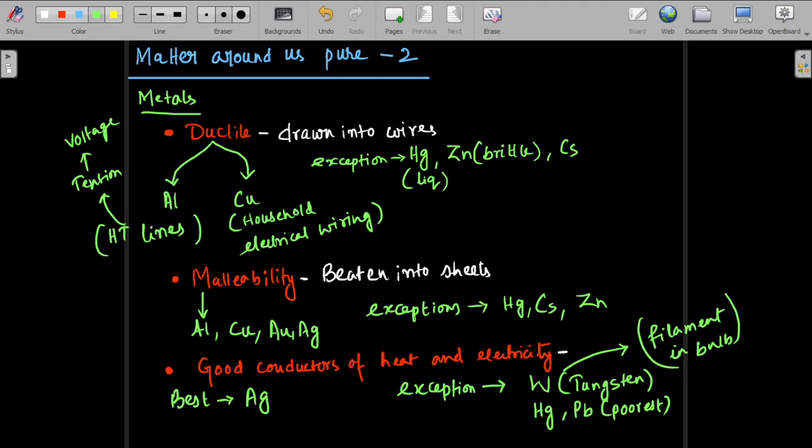We already know that aluminum and copper are used for wiring, not only for ductility. Definitely they have to be good conductors of electricity. Aluminum and copper must be good conductors of electricity, otherwise you cannot use them in wiring. That also you write down.